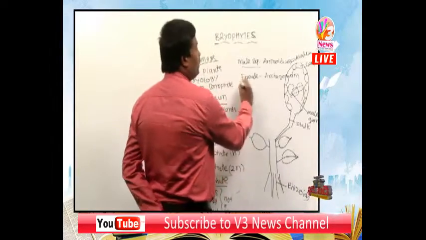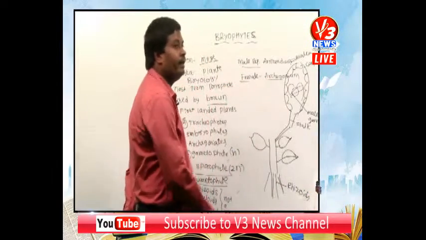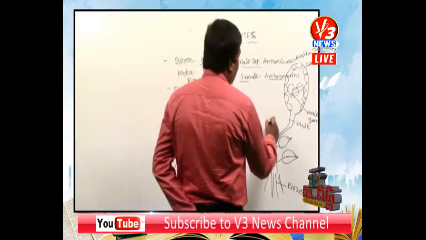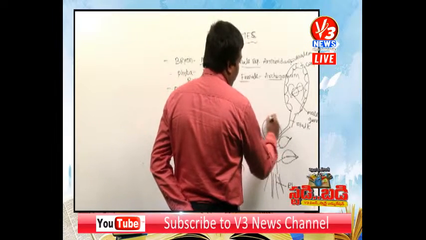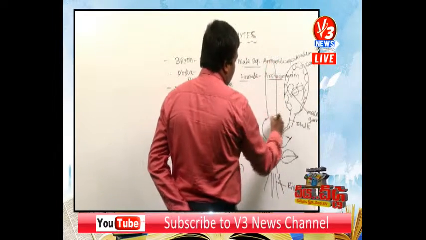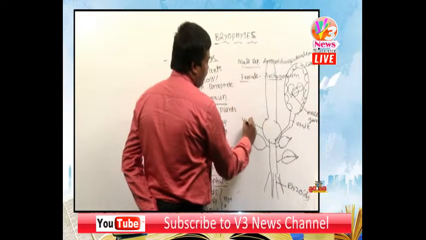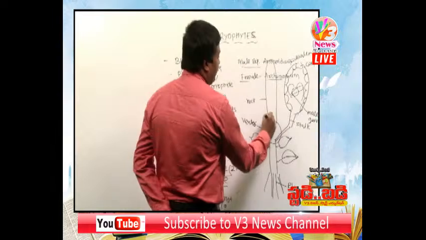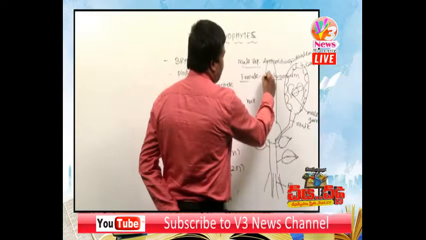Then the female reproductive organ is called the archegonium. Each archegonium contains two parts. This is the venter, and this is the neck. The neck contains neck canal cells.